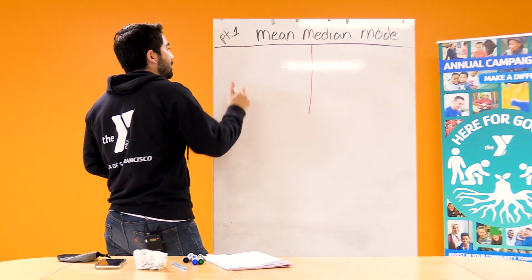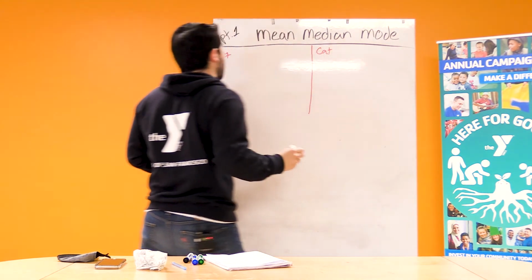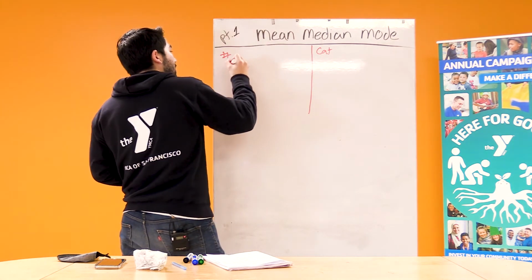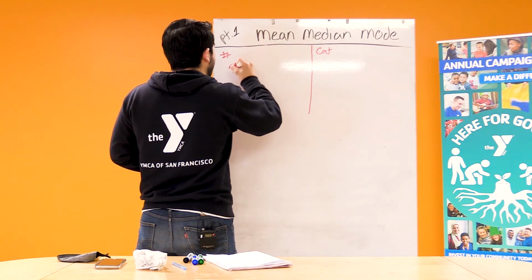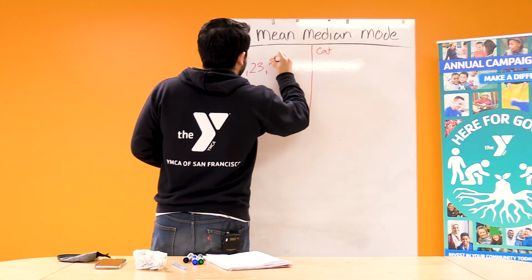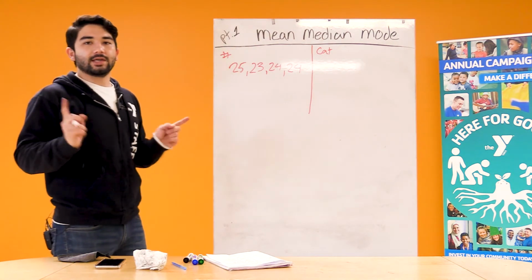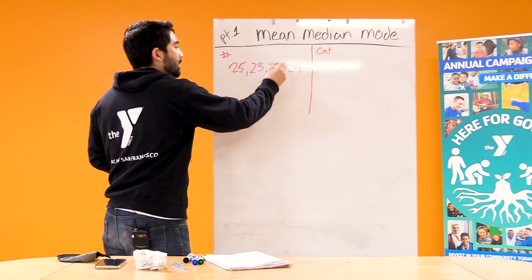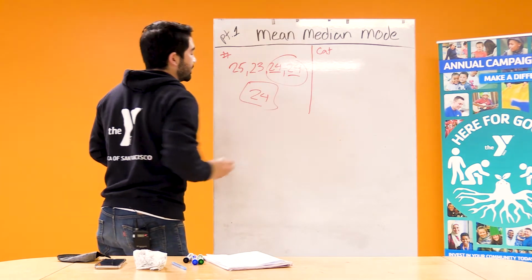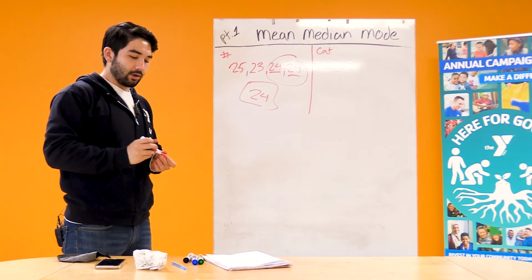So on this side, I'm going to do numerical. This side will be categorical. OK, so here's a set of numbers. We can use the same set we've been using. What is it? 25, 23, 24, and 24. So what is the most frequent data point to come up? It's going to be 24 because there's two of them. So our mode for this data set is 24. So it can be done numerically, but most importantly, it can be used categorically.